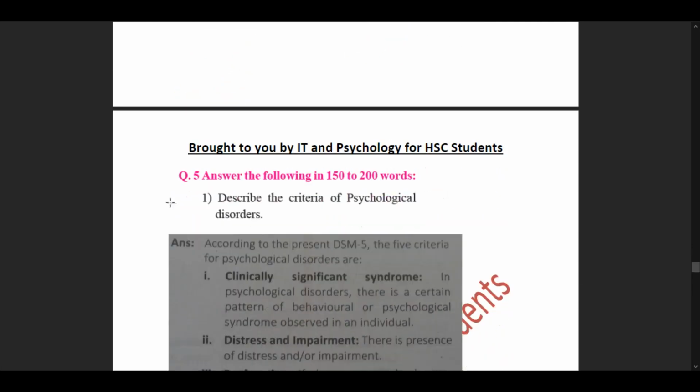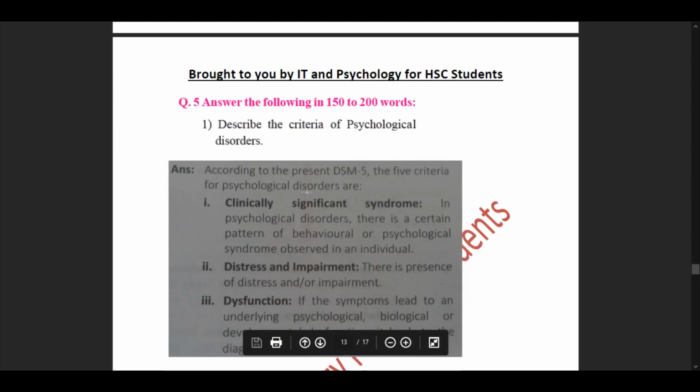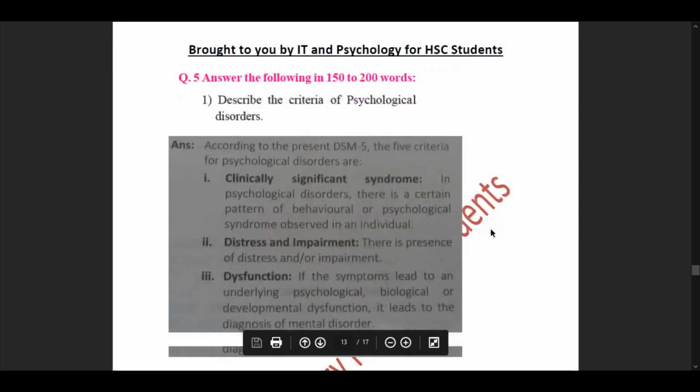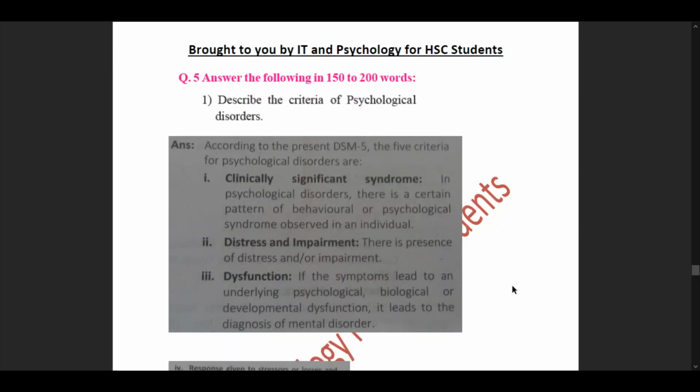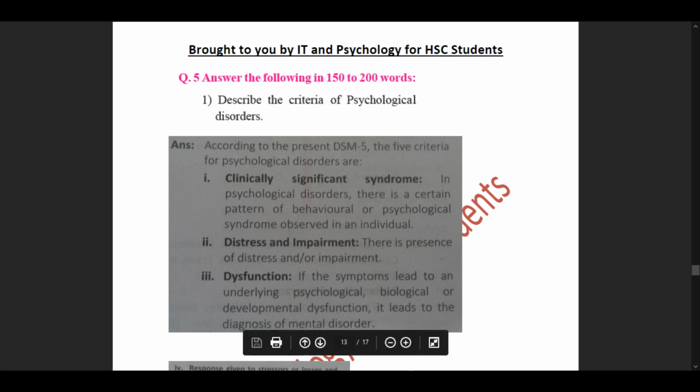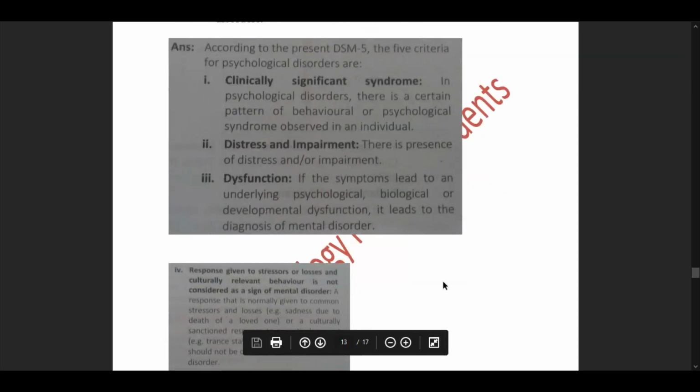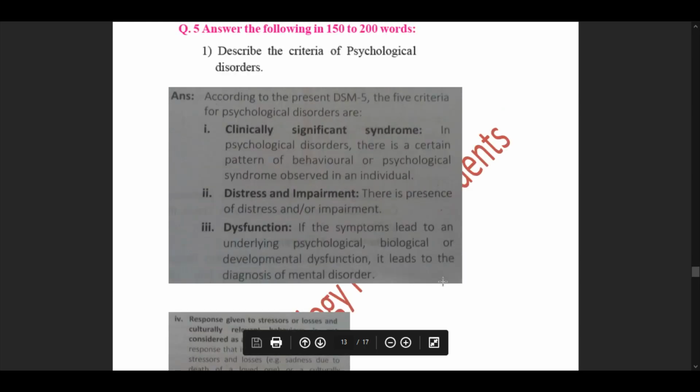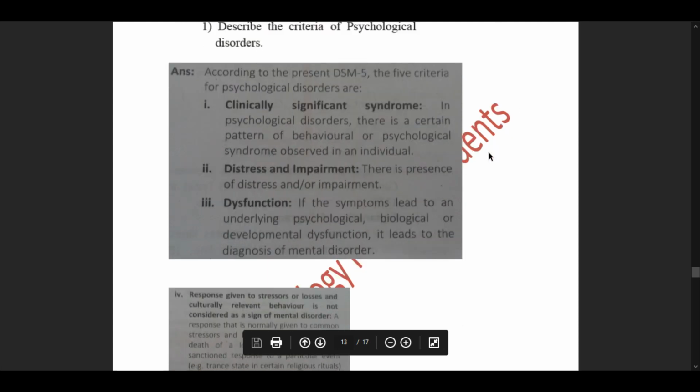As we move further, now we will start with our question number 5. Answer the following in 150 to 200 words. Our first sub question here is, describe the criteria of psychological disorders. So here we start out with reading the answer given to us. According to the present DSM-5, the 5 criteria for psychological disorders are: the first one being clinically significant syndrome.